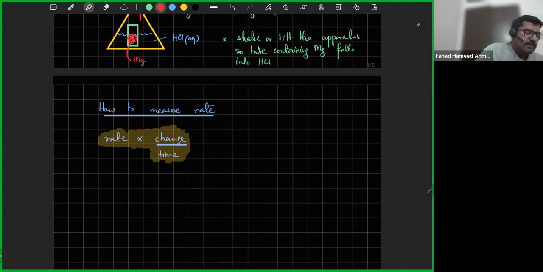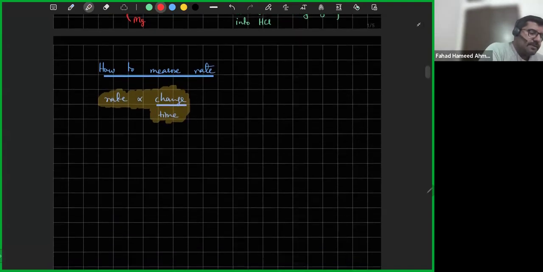Now the question is, once you're done with the experiment, what are you going to do with it? You're going to make a graph.